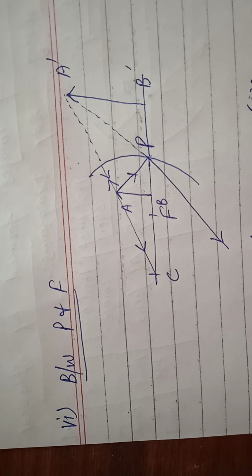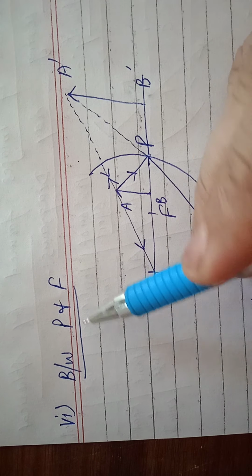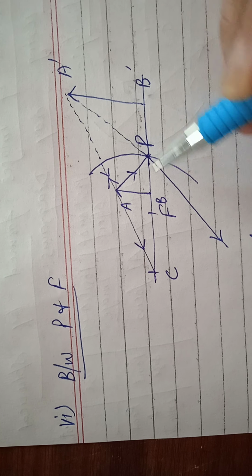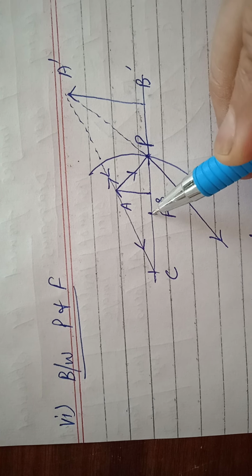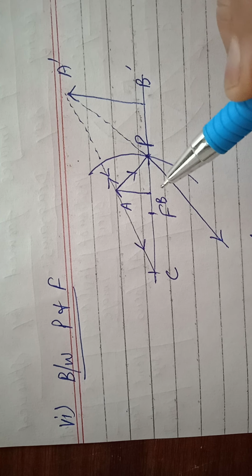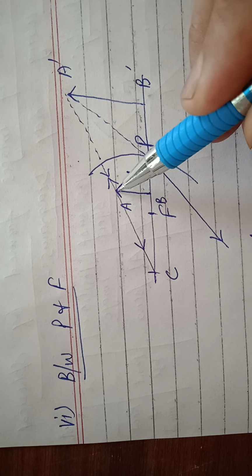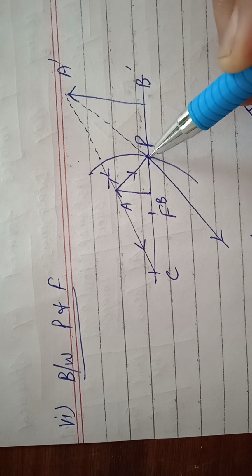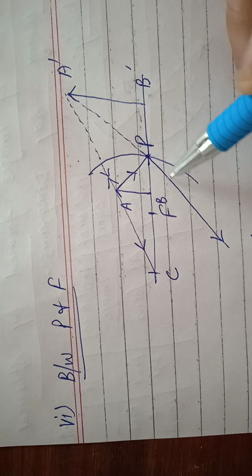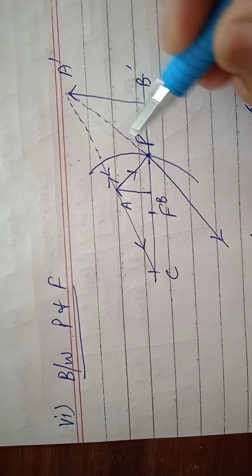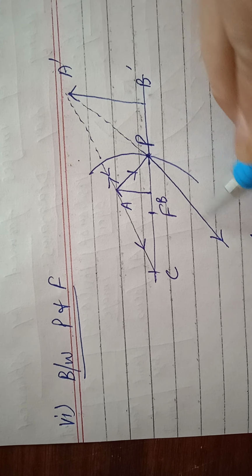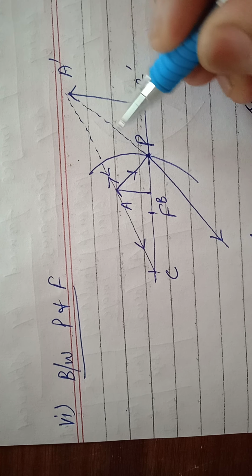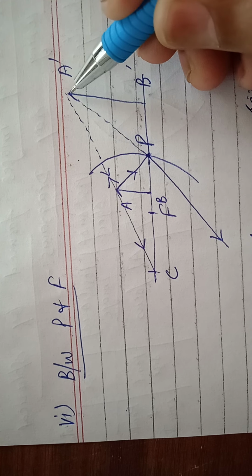When the object is between P and F, that is P and that is F focus, and that is the object, when it again strikes the surface, it is reflected back and never meets on this side, but behind the mirror they meet.